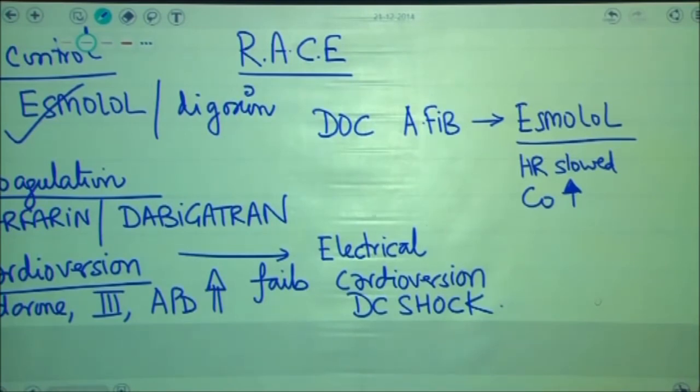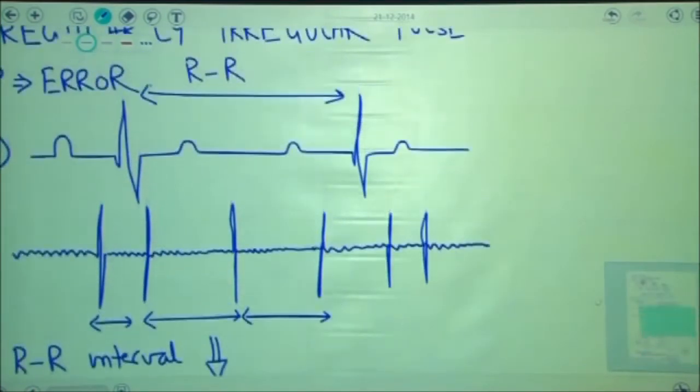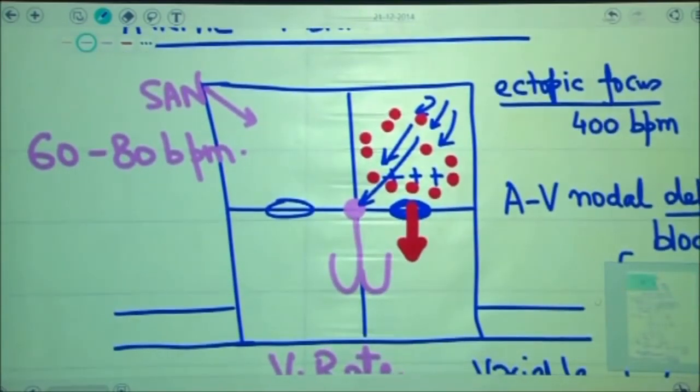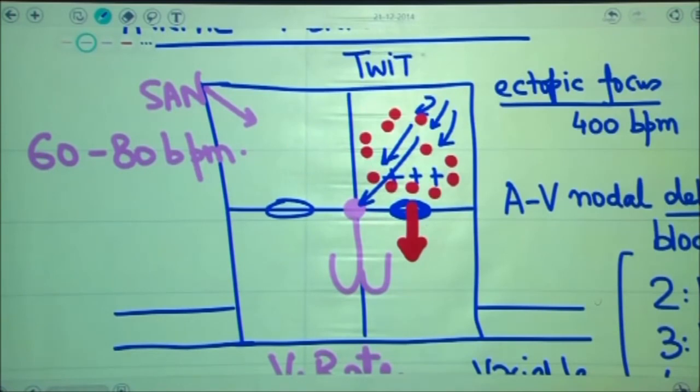Some doctors always ask me, why don't you start straight away with electrical cardioversion, which could have resulted in termination of arrhythmia? I agree that if electrical cardioversion is given, it will result in immediate restoration of normal sinus rhythm, but you have to appreciate that all the clots present in the left atria are present because the atria is twitching and is not contracting. If you remove the twitching of the atria, when the atria exhibit a coordinated contraction, it will result in embolization of these clots into systemic circulation and will increase the chances of embolic stroke.